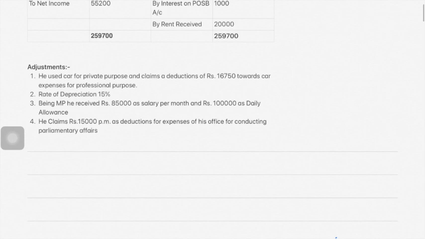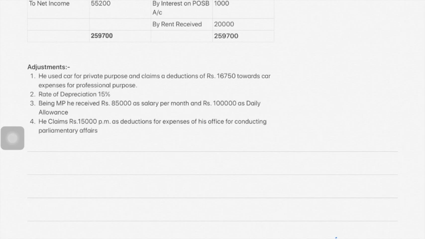Because he is an MP and there are some expenses of his office, this expense can be claimed from the 85,000. So from 85,000, 15,000 per month can be deducted. Okay, so let's calculate, let's start.